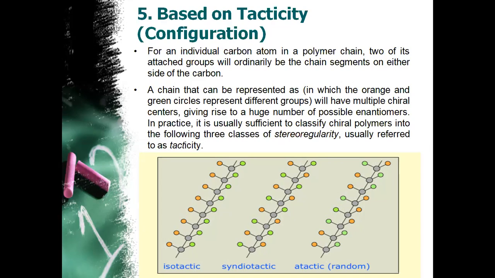If all the functional groups lie on the same side of the main chain, it is termed isotactic. If an alternate arrangement of functional groups is found on the sides of the main chain, it is termed syndiotactic. And if a random arrangement of functional groups is found on both sides of the main chain, it is termed atactic.